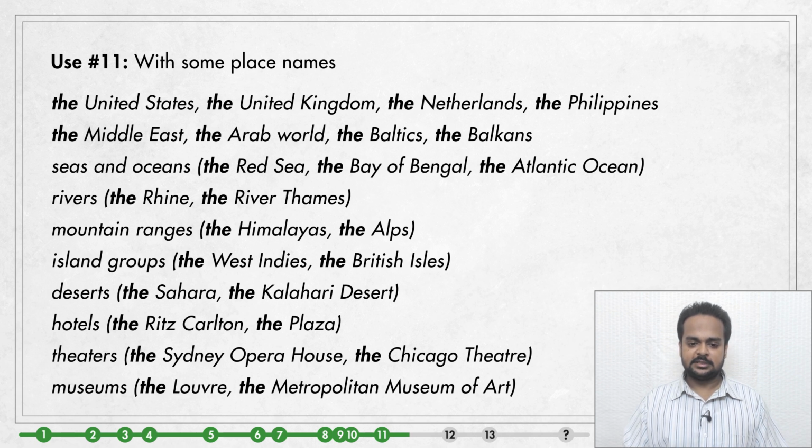So with names of seas and oceans, rivers, mountain ranges, island groups, and deserts, we use the. This is also true for names of certain types of buildings like hotels, theaters, and museums. If you want, stop the video and have a look at these.